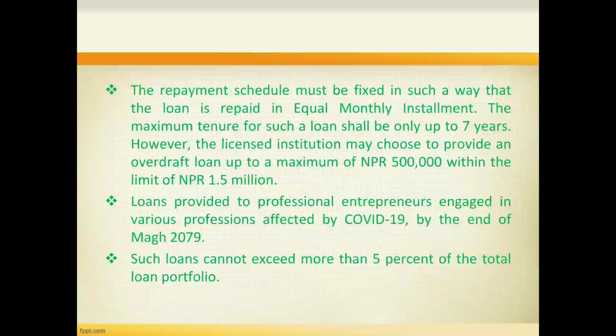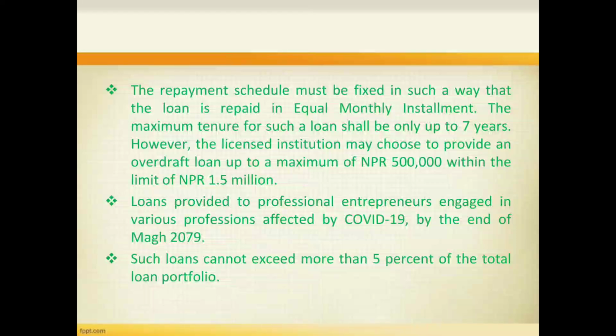And the repayment schedule must be fixed in such a way that the loan is repaid in equal monthly installments (EMI). The maximum tenure for such a loan shall be only up to 7 years. However, the licensed institution may choose to provide an overdraft loan up to a maximum of NPR 500,000 within the limit of NPR 1.5 million.